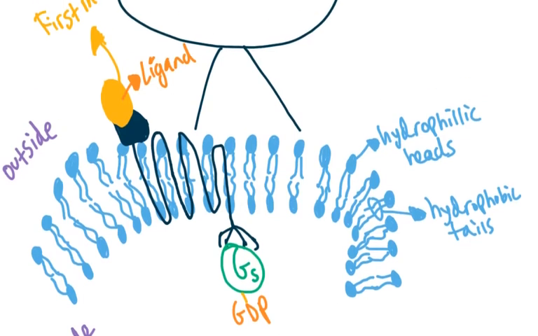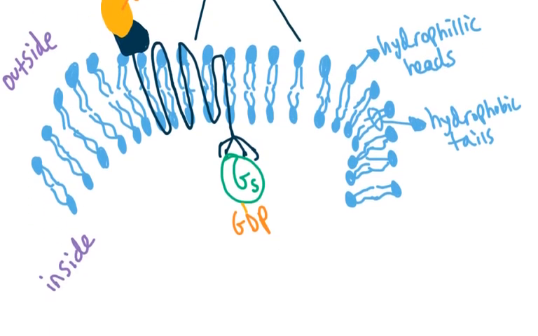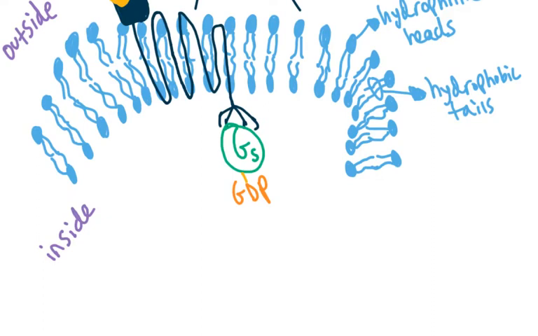The second we see that this hormone binds, this peptide hormone or ligand binds to this, our GDP is actually converted to GTP, all right? So we add a phosphate to this GDP because it only has two phosphates, hence the diphosphate, right? So we add a phosphate and bam, we convert it into GTP and everything starts going awesome from here. So now we have GTP bound.